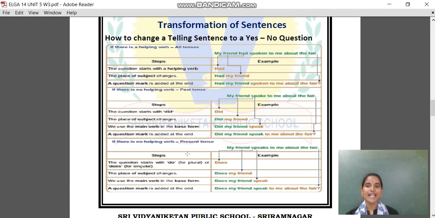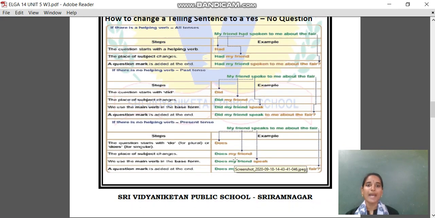Yes? And next comes, if there is no helping verb in a present tense. Here is a sentence, my friend speaks to me about the fair. So, the question starts with do or does. Do we are using for two or more persons and does we are using for a singular, means one person. Here, my friend is single, so we are using does.